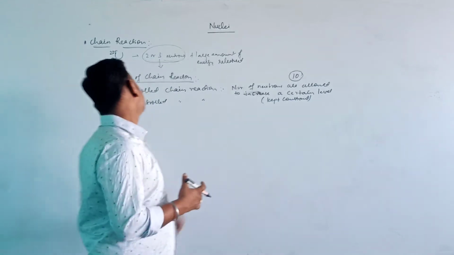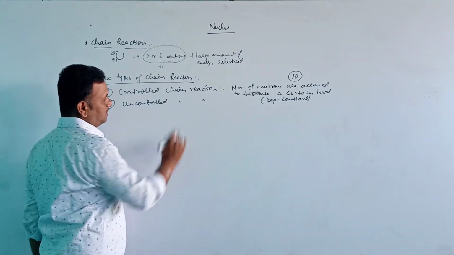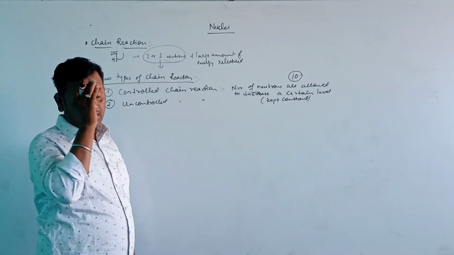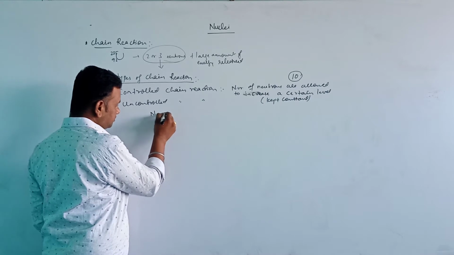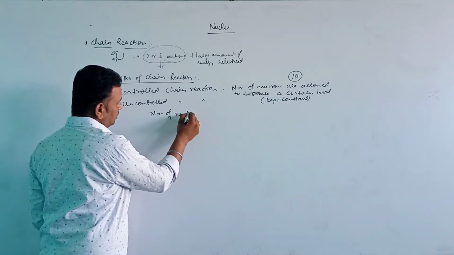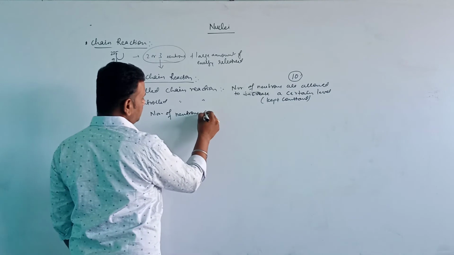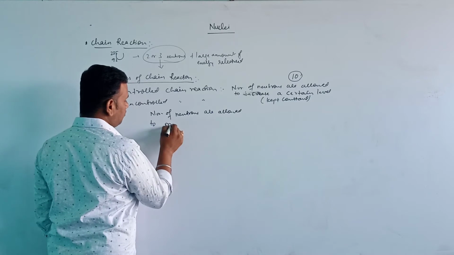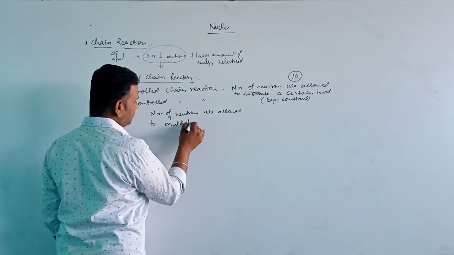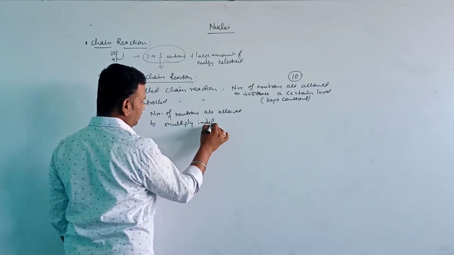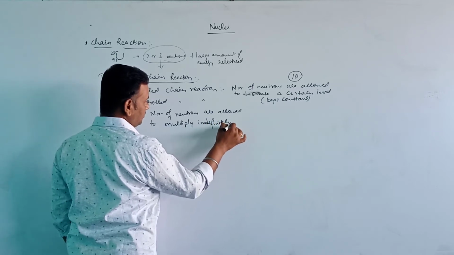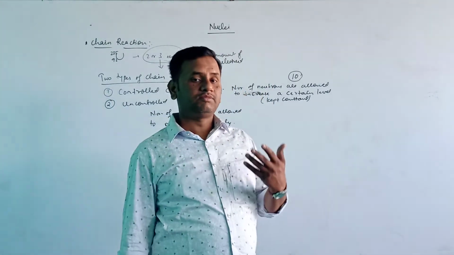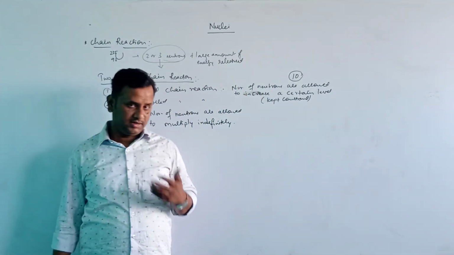Now next, there is uncontrolled chain reaction. In an uncontrolled chain reaction, the number of neutrons is allowed to multiply indefinitely, and in a very short interval of time a large amount of energy is released.